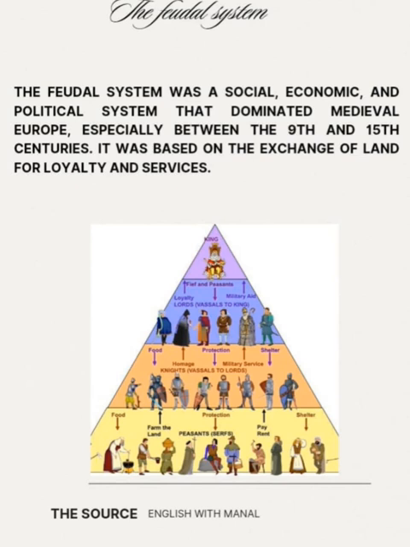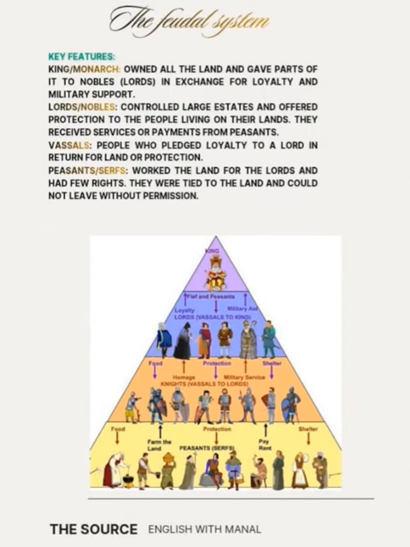So, this is the key idea, or the key point, of the feudal system: the exchange of land for loyalty and services. This is the purpose. So let's discover more information about this key idea. Now let's start with the key features of the feudal system. Let's start with the classes, the class division.